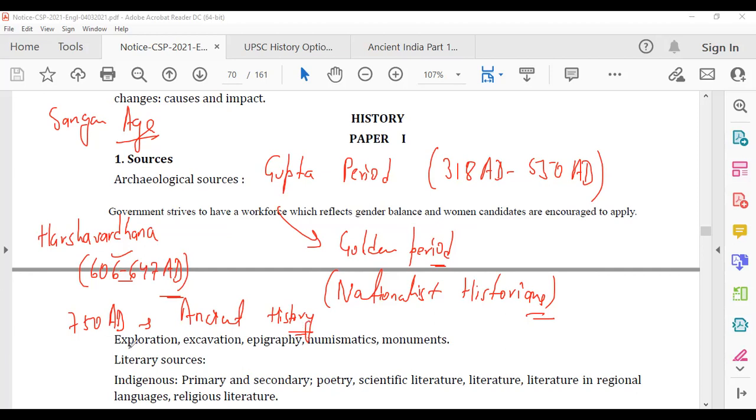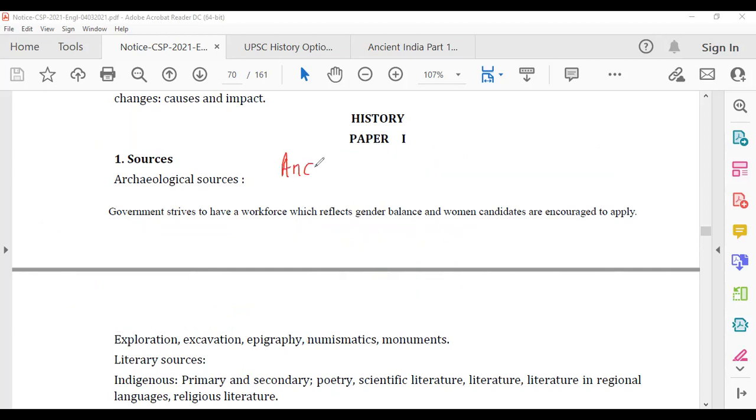Now, let's start. So we know about our history. If you see the ancient India part, you have Paleolithic, Mesolithic, and so many periods, IVC. You can see that Paleolithic and Mesolithic comprise more than 90% of ancient India. So more than 90% of your information is from archaeological sources, because in the Paleolithic or Mesolithic period, they did not have knowledge of writing. Maybe they had, maybe they wrote something, we don't know.